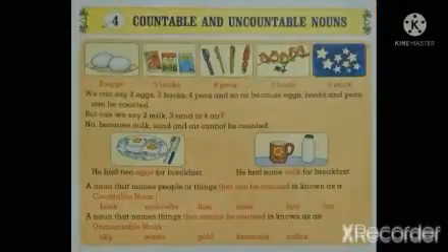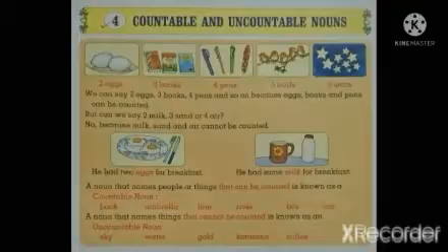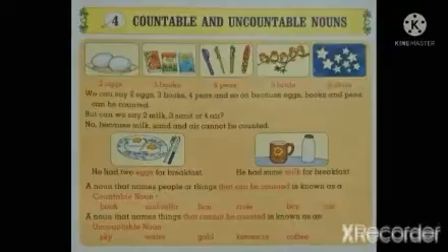Now students, see, what do you see in the picture? Yes, 2 eggs, 3 books, 4 pens, 5 birds, 9 stars. Yes, students, we can say 2 eggs, 3 books, 4 pens and so on, because eggs, books and pens can be counted. Yes, but can we say 2 milk, 3 sand or 4 air? No. Very good, because milk, sand and air cannot be counted.